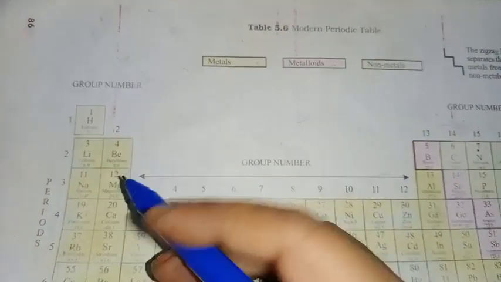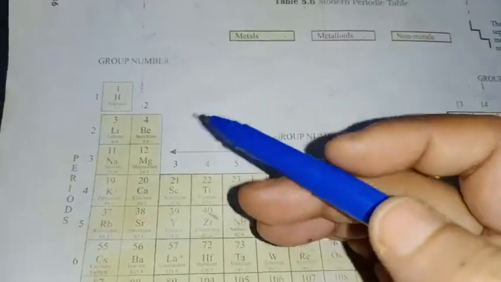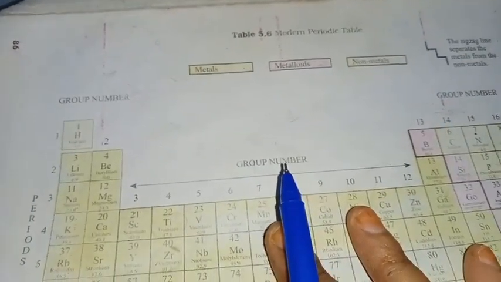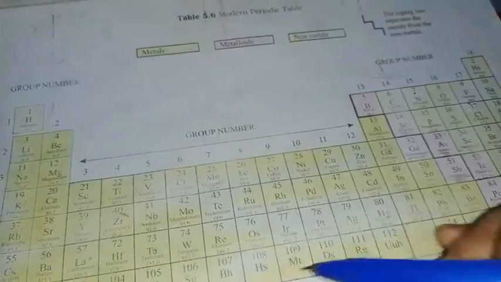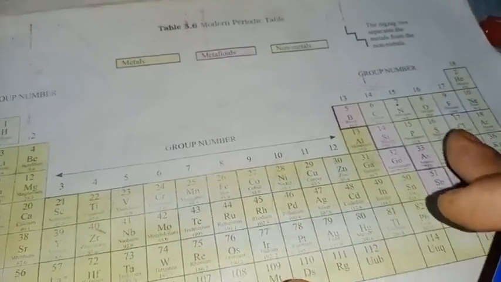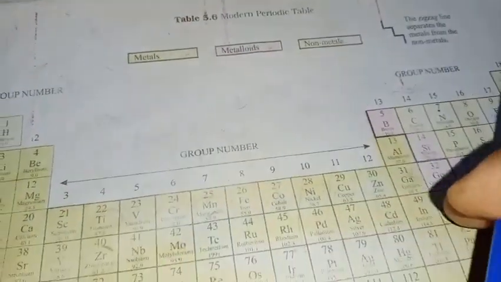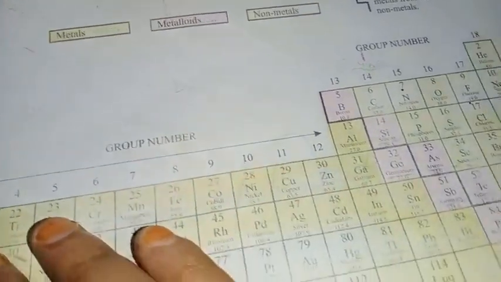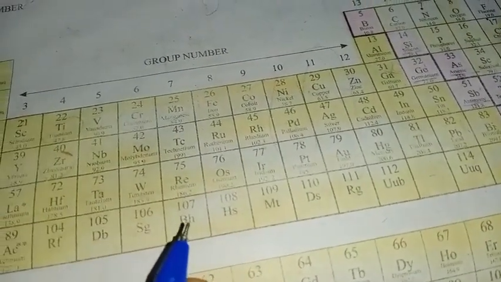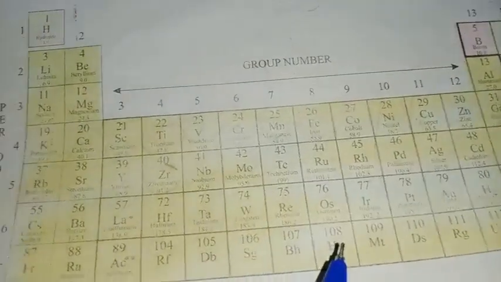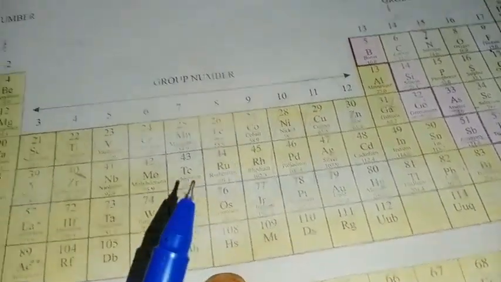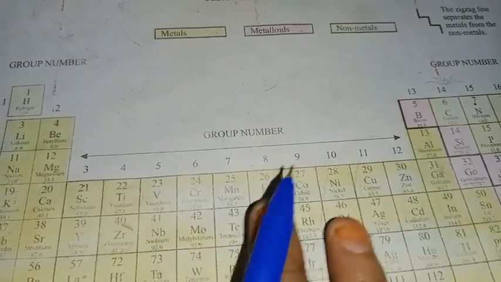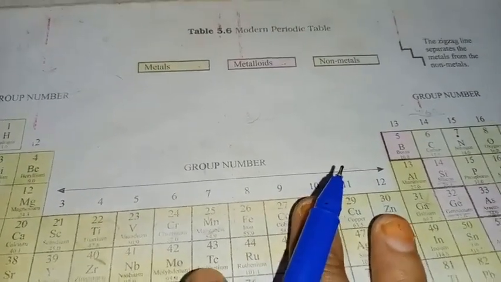We will now see the characteristics of the modern periodic table. Here you can see that the elements in the table are colored in 3 colors. How they are differentiated we will study later.